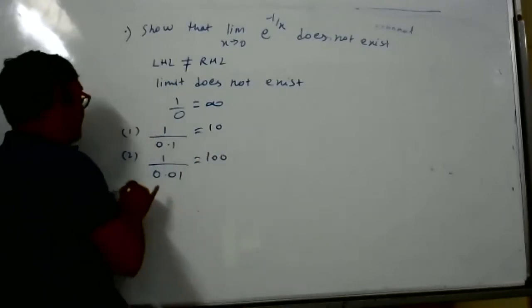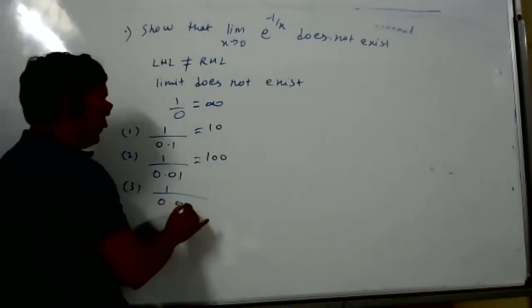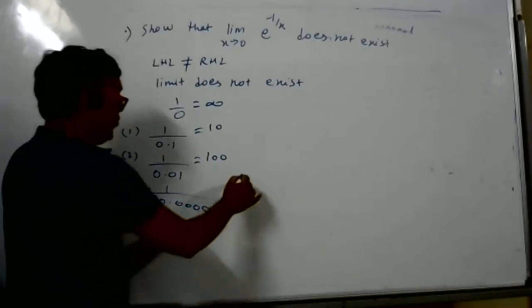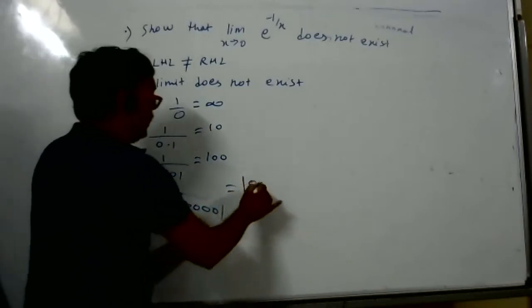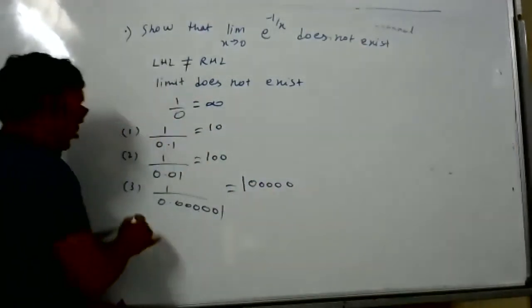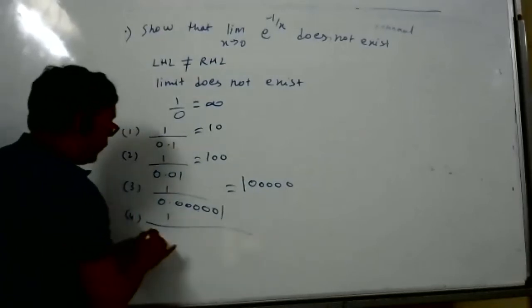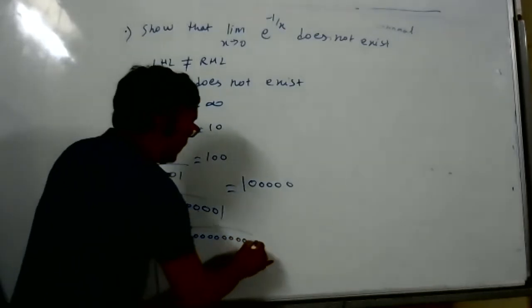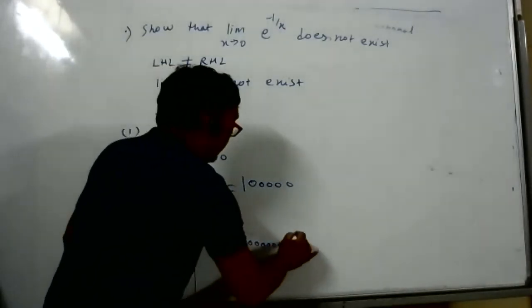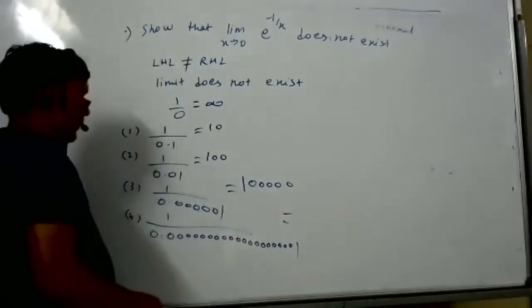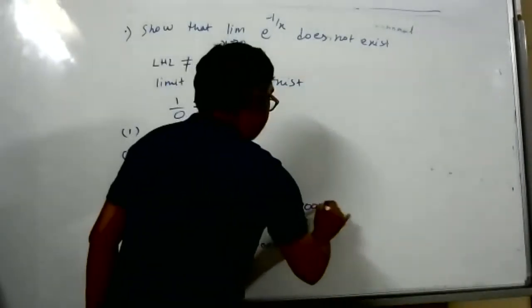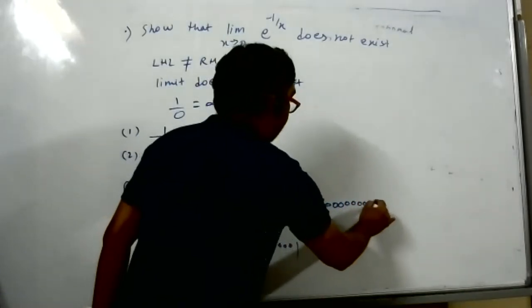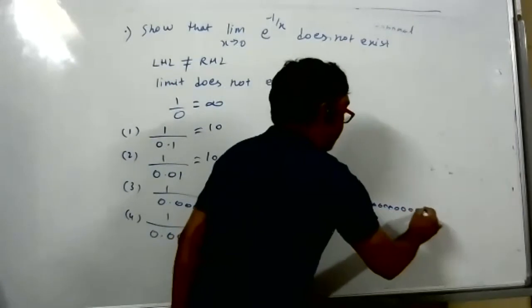Third example, 1 by 0.00001, how much? 10 to the power 5, correct? Now the fourth example is 1 with a very small number having 20 zeros, so the answer will be 10 to the power 20.